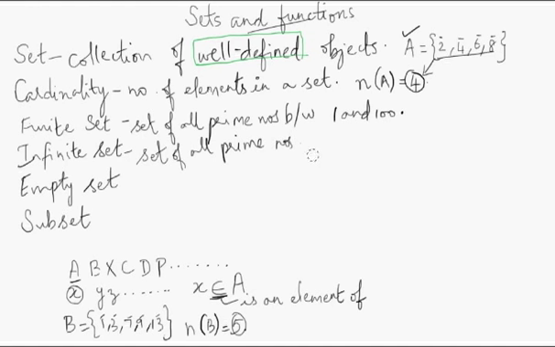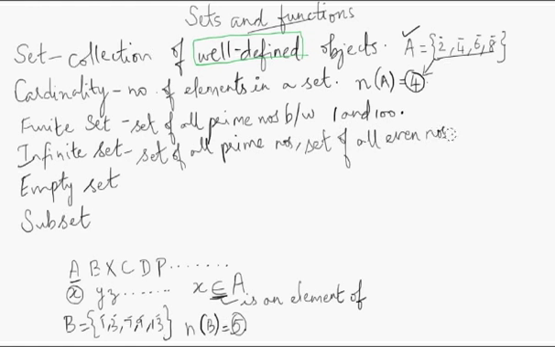Set of all prime numbers. What is the bound? Obviously, prime numbers we start with 2. Okay. So first of all, remember 1 is not a prime number. It is neither prime nor composite. Okay. So we start with 2 and 2 is the only even prime. So we start with 2 as the first prime number. We go on 3, 5, 7, 11, 13, 17, 19, 23. Okay. But where do we stop? We don't know. Right? So this is an infinite set. Set of all prime numbers. Similarly, set of all even numbers.